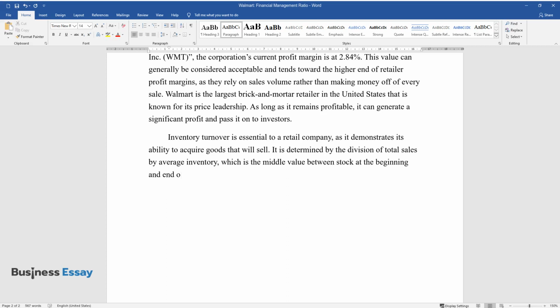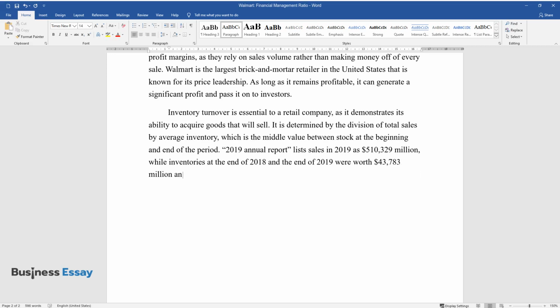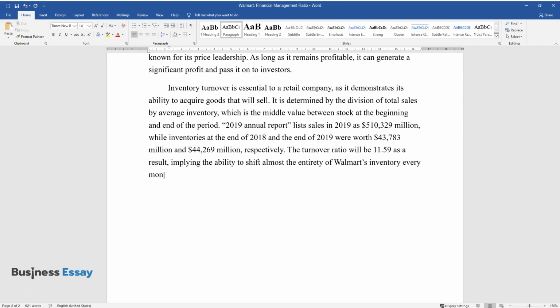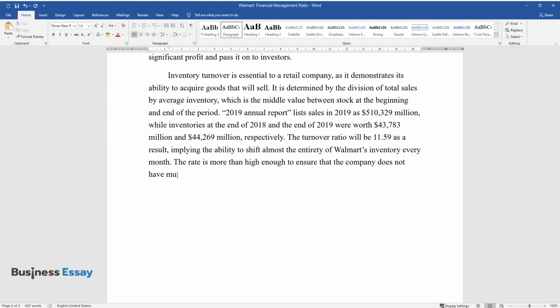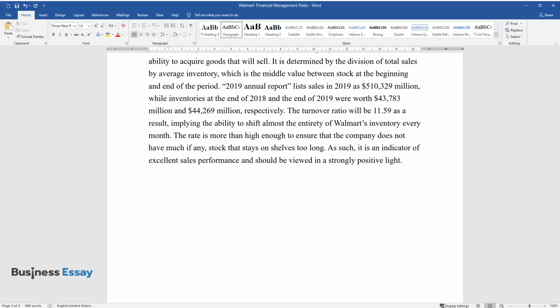The 2019 annual report lists sales in 2019 as $510,329 million, while inventories at the end of 2018 and the end of 2019 were worth $43,783 million and $44,269 million, respectively. The turnover ratio will be 11.59 as a result, implying the ability to shift almost the entirety of Walmart's inventory every month. The rate is more than high enough to ensure that the company does not have much, if any, stock that stays on shelves too long. As such, it is an indicator of excellent sales performance and should be viewed in a strongly positive light.